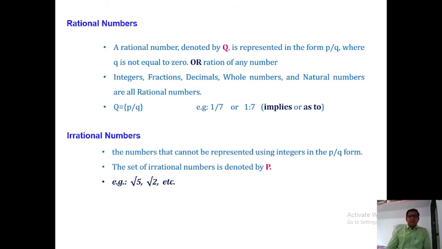An irrational number is a number that cannot be represented using integers in the form p as to q, or p divided by q. An irrational number is denoted by P. It means square root of 5, square root of 2, etc. All are irrational numbers.